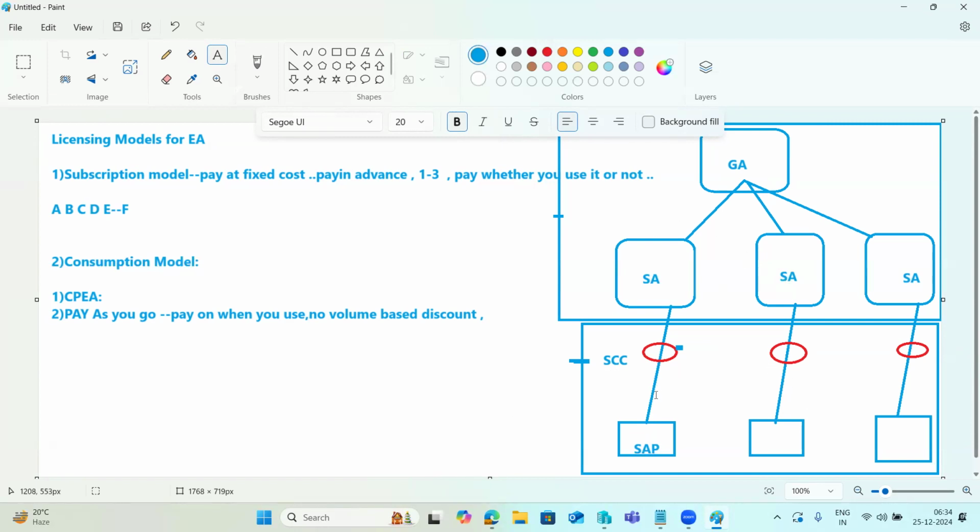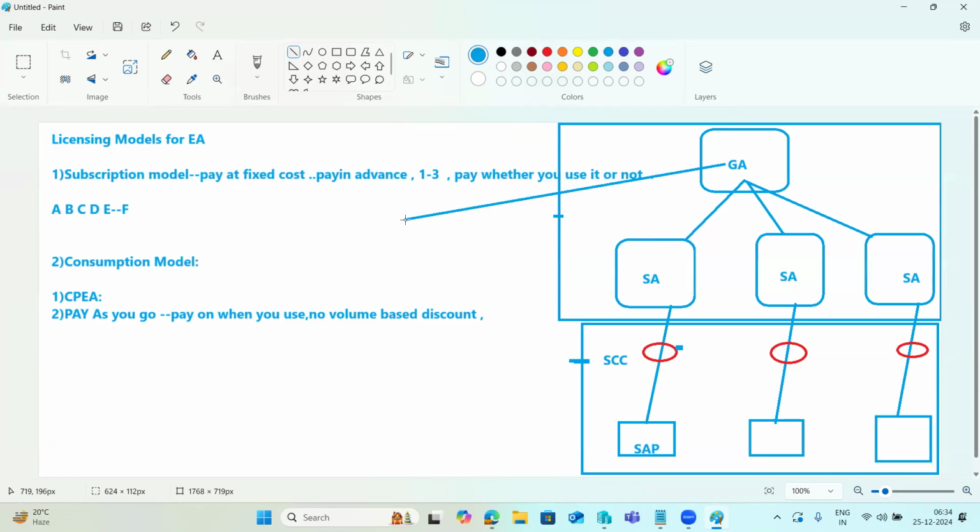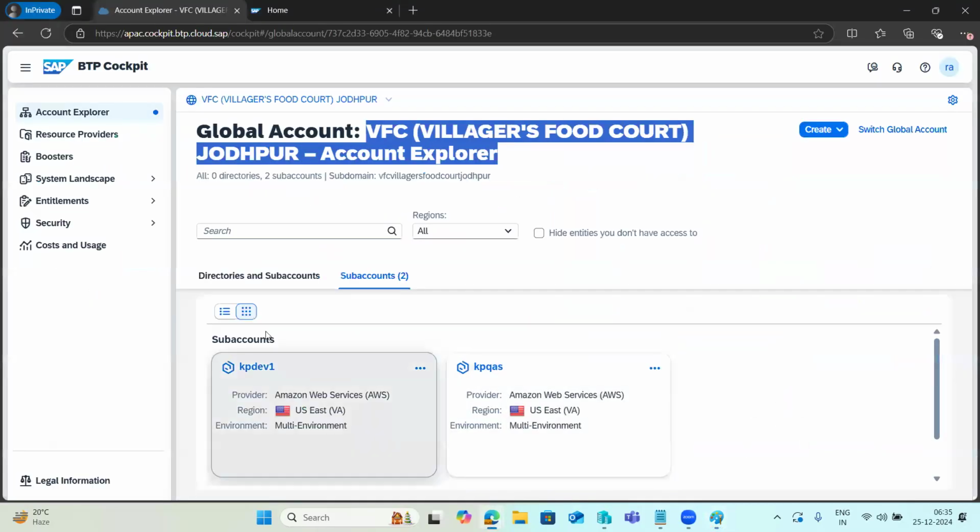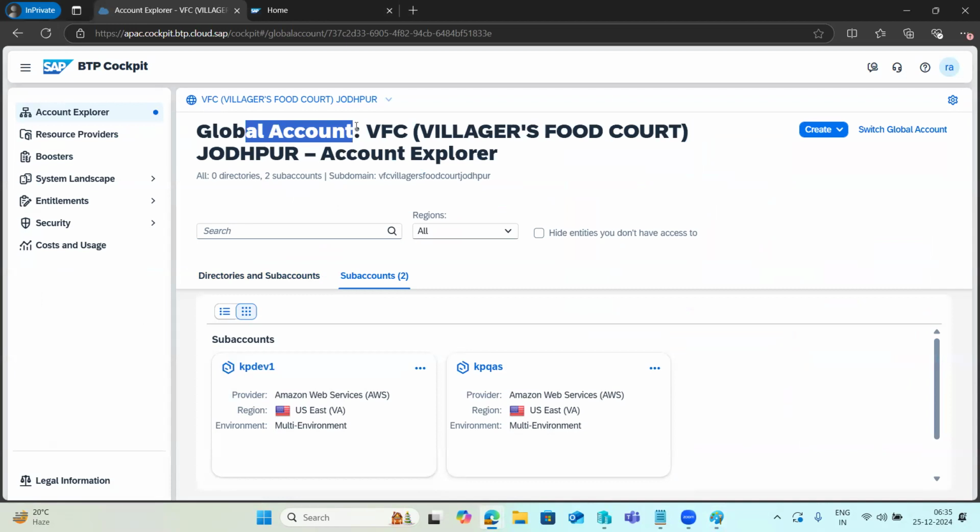So this is the overall architecture of our accounts here. This global account will be provided by SAP here. This global account has licensing types. There are two licensing types. In that global account, we have the trial account and the enterprise account here. The enterprise account has a licensing model. Trial accounts have no licensing model here. But with either the enterprise account or the trial account, you will get one global account from SAP here.